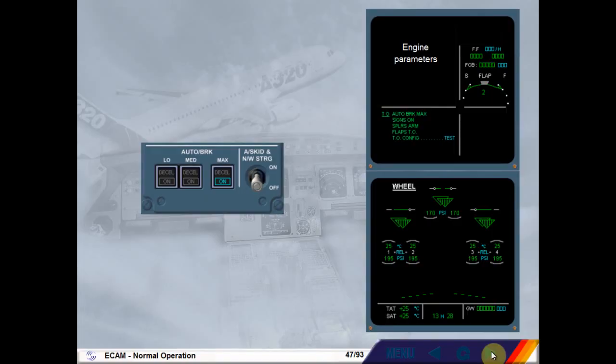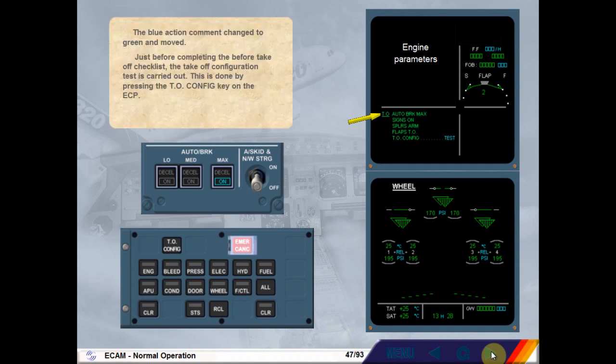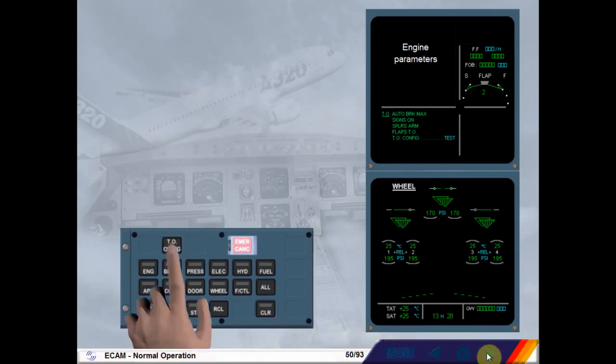The blue action comment changed to green and moved. Just before completing the before takeoff checklist, the takeoff configuration test is carried out. This is done by pressing the takeoff configuration key on the ECP. Select the takeoff configuration key. By selecting the takeoff configuration key, the ECAM system simulates the application of takeoff power.